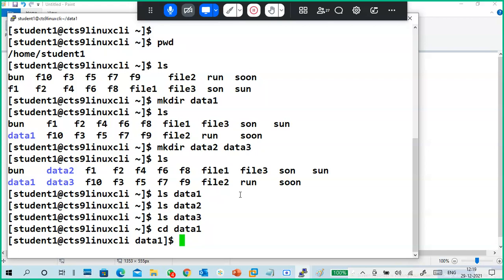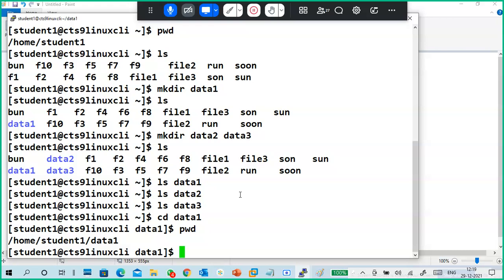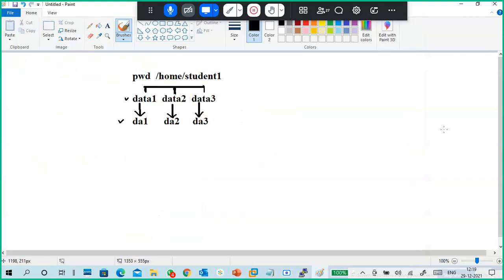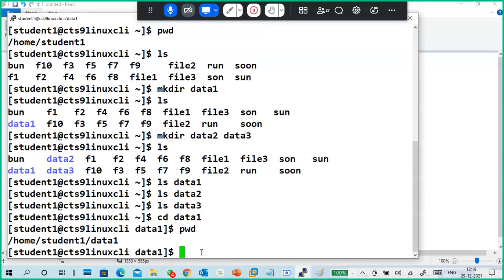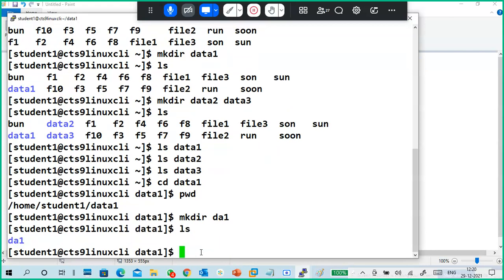I went inside the directory, or a folder. Put a pwd. Now can you see slash home slash student1 and data1? So you can see this is your location earlier. Now when I put cd data1, I came inside of this one, and I want to create this da1 directory. Now tell me the command how to create a da1 directory. Very good. I created a directory. ls. So da1 directory is created.